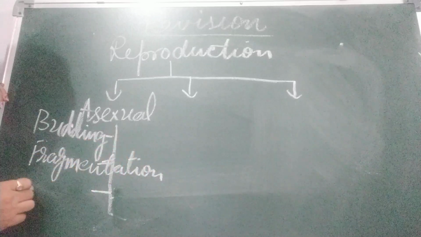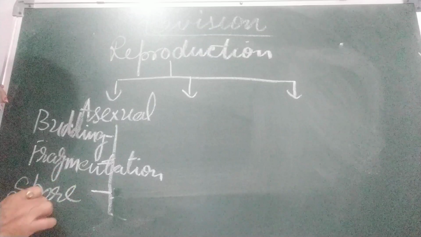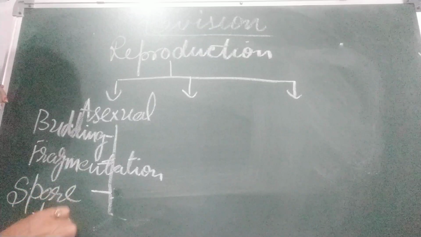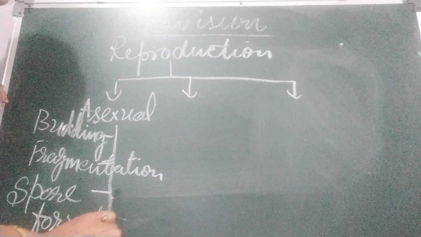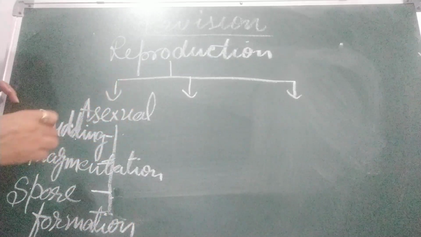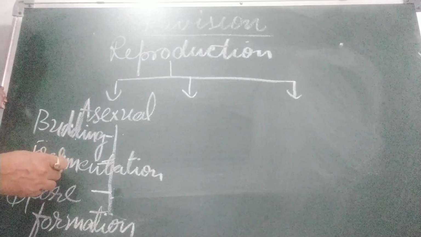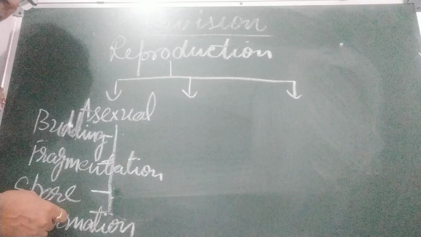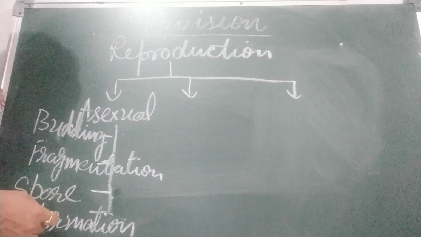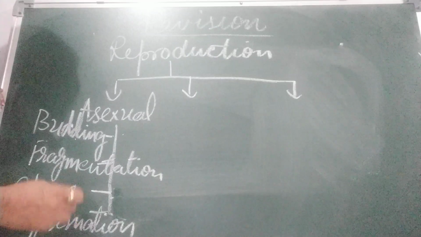Third is spore formation. Okay, examples of these. Budding, yeast. Fragmentation, Spirogyra and fucus. Spore formation takes place in ferns and mosses.